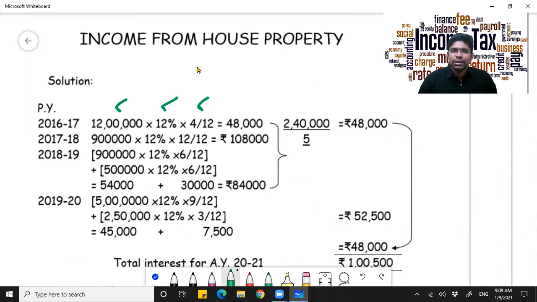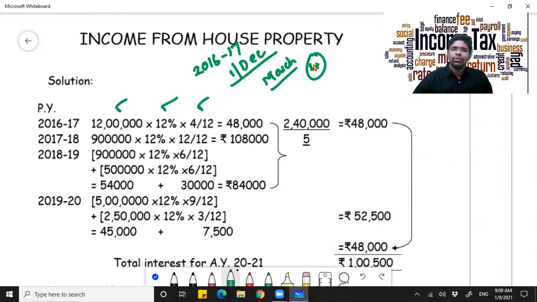Why? Because she has taken the loan in the previous year 2016-17, and did she take it on April 1st? No, she has taken it on 1st of December. So from December to March 2017, how many months? It will be 4 months. So 12 lakhs into 12% into 4 by 12, that comes to 48,000.